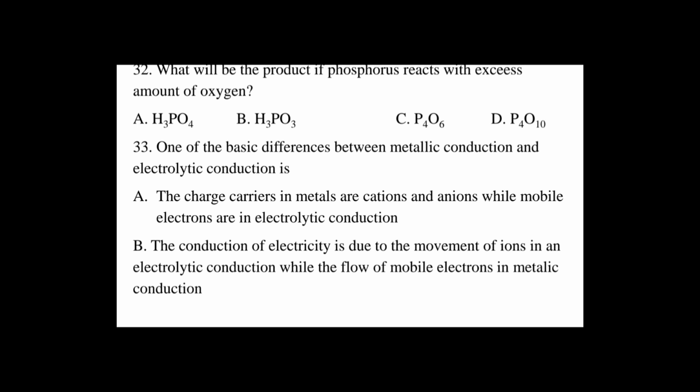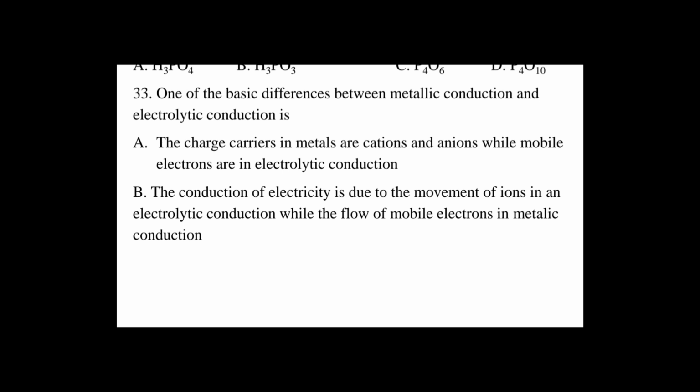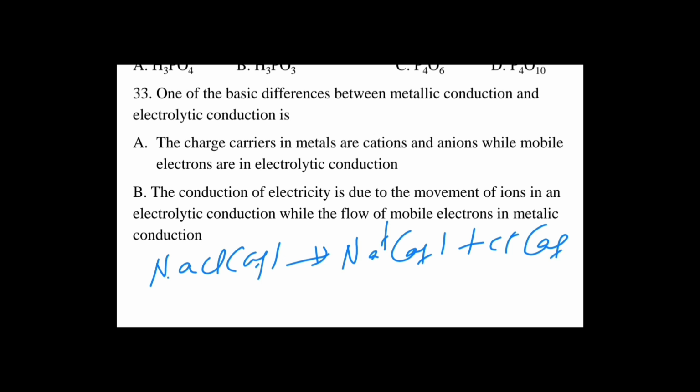the charge carriers are ions, which are cations and anions, which are caused by the movement of ions. ለምሳሌ sodium chloride ብንወስድ sodium chloride in aqueous solution to form Na plus aq plus Cl minus aq ነው። ስለዚህ እነዚህ Cl minus እና Na plus አዮኖች ናቸው ማለት ነው። ካታዮንስ እና አናዮንስ፣ ሶዲየም ፕላስ ካታዮን ነው፣ Cl ማይነስ አናዮን ነው ማለት ነው። ስለዚህ the movement of ions that cations and anions in electrolytic conduction ይሆናል ማለት ነው።